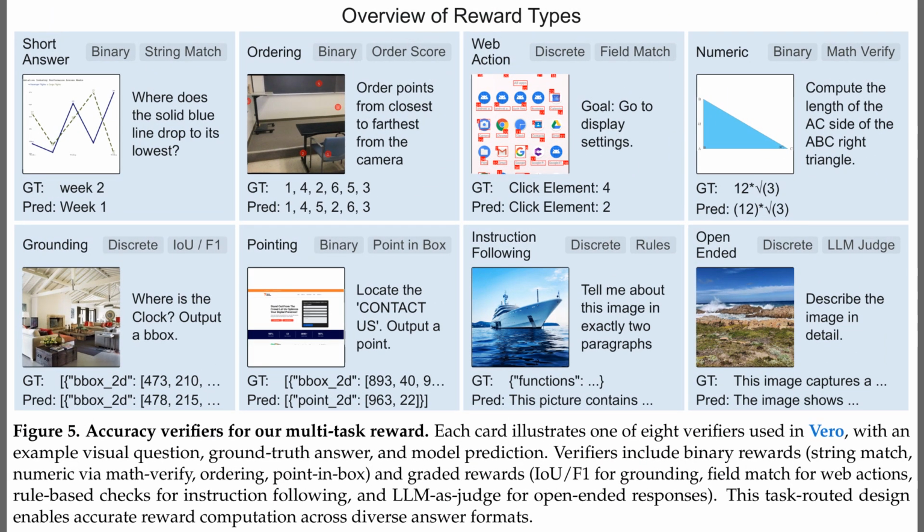Table 1 showed how filtering improves specific tasks. Now Figure 5 details the 8 accuracy verifiers used to train the model across these categories. These verifiers are automated grading rules that provide feedback during the reinforcement learning process. Some tasks use binary rewards, where the answer is marked either 0 or 1, based on an exact string match. Others use graded rewards, such as intersection over union for grounding, which measures how precisely a predicted box overlaps with the target. For open-ended responses, a large language model acts as a judge to evaluate descriptive answers that do not have a single right string.